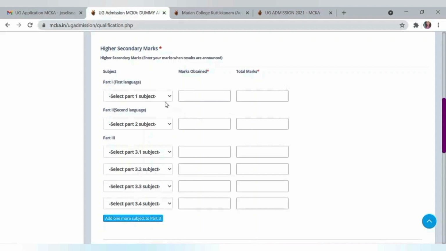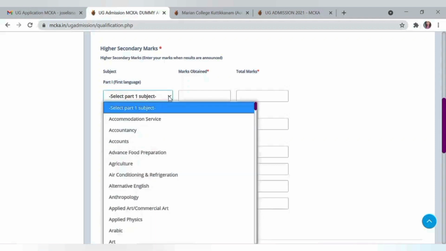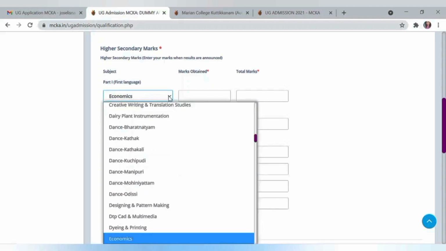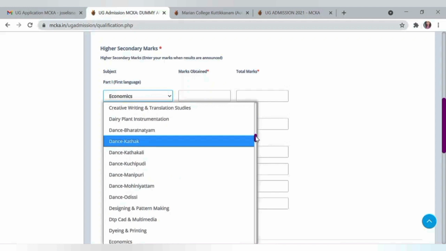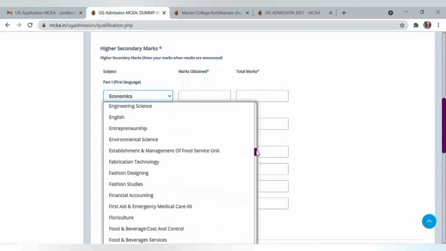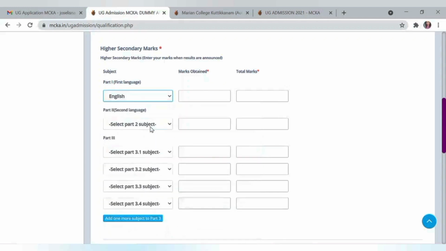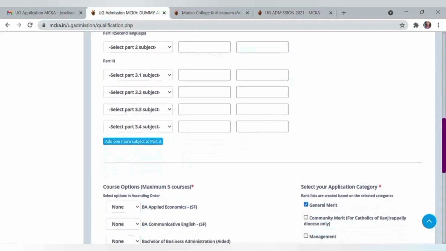For that, select the subject first. Suppose English is your first or part 1 subject, then select English. Then provide marks obtained, total mark. Like this you can complete the remaining area also.